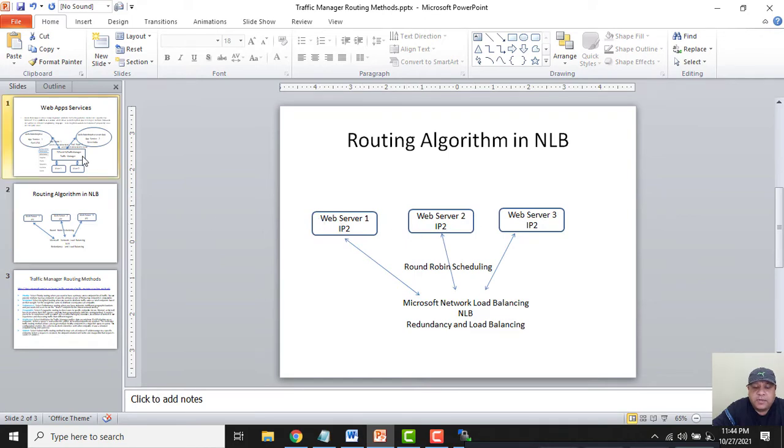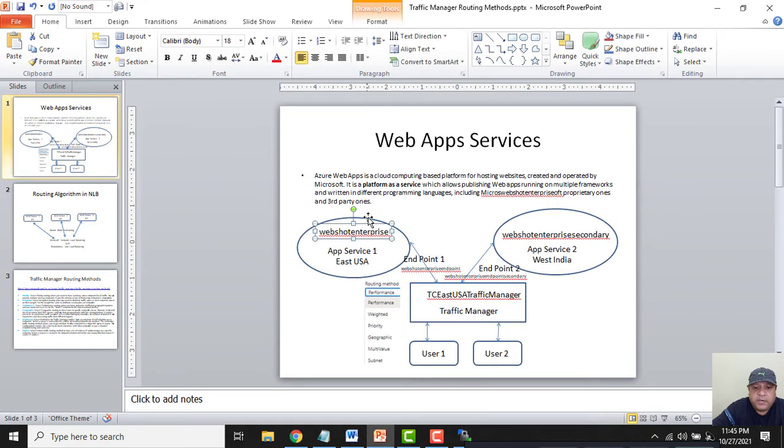If I give this app service endpoint the priority 1, then whenever a user tries to access the web page, he will be redirected to this web app service, and all the users accessing the web pages will be directed to app service 1 because it has the lowest priority number. So the lowest number is the highest priority, so all the requests will be directed to app service 1.